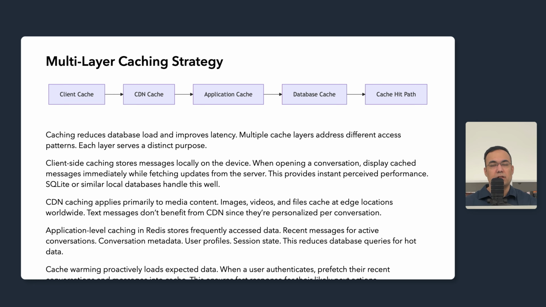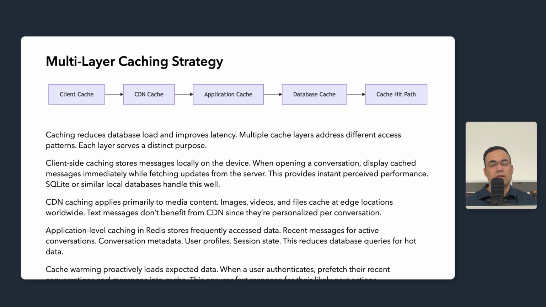Application level caching in Redis stores frequently accessed data: recent messages for active conversations, metadata, user profiles, session state. This reduces the database queries for hot data. A well-tuned cache can handle the majority of reads, letting the database focus on writes.